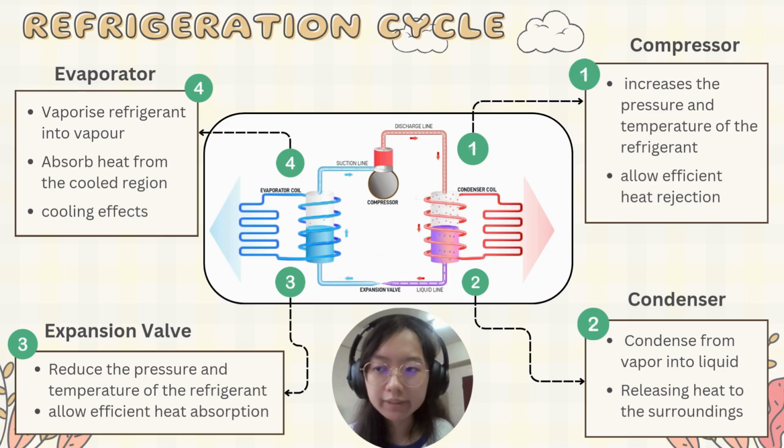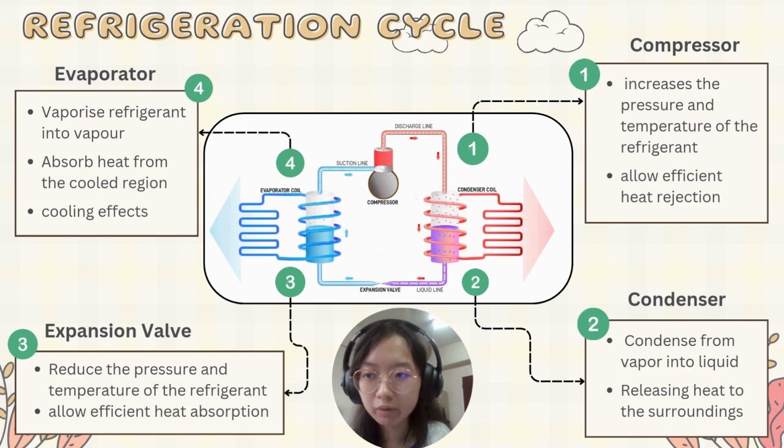Firstly, I would like to introduce the refrigeration cycle. This cycle is widely applied in the refrigerator, air conditioner, and the heat pump. A refrigeration cycle operates through four main components, which are the compressor, condenser, expansion valve, and the evaporator. And these components are connected by a working fluid called the refrigerant.